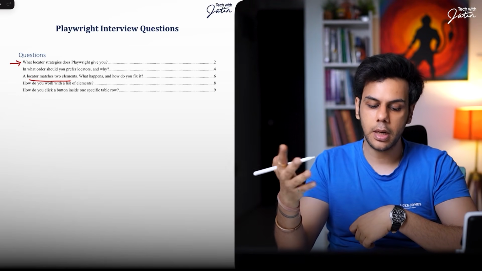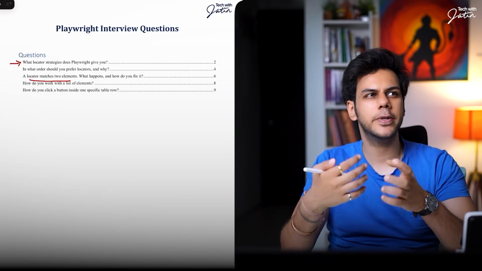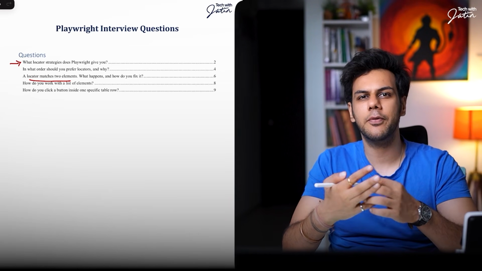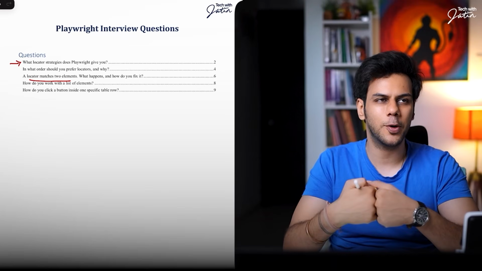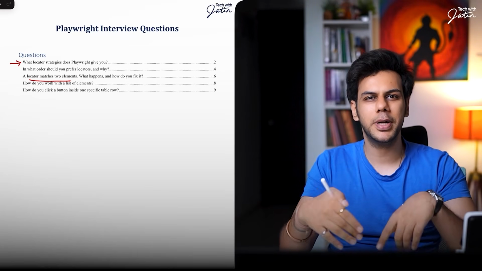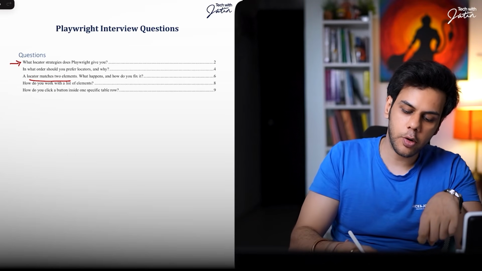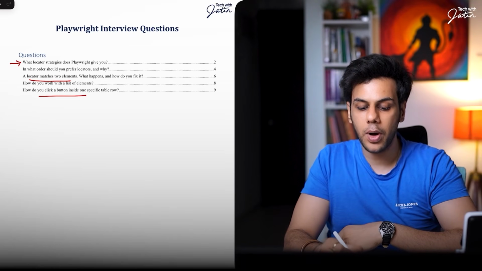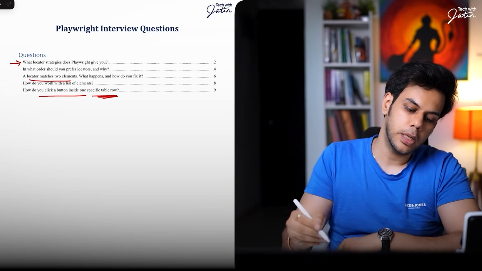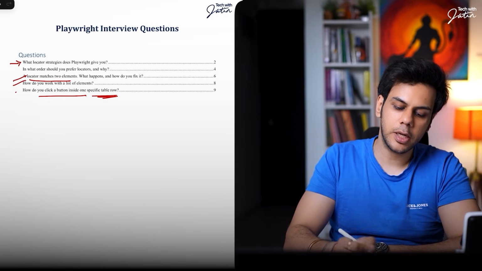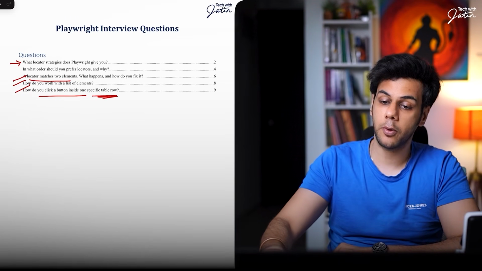And how do you work with a list of elements? When you were talking about Selenium WebDriver, you had your findElements method, right? Over here, it's going to be a bit different, so that is also something that you should be aware of. And how do you click on a button inside one specific table row? You will notice the last three questions are majorly scenario driven questions.